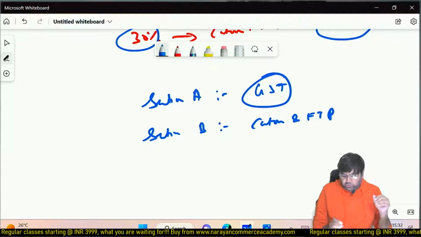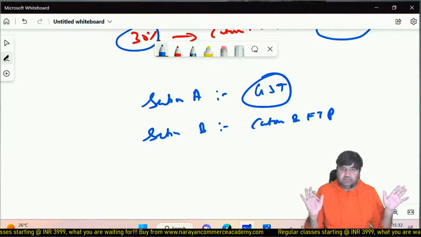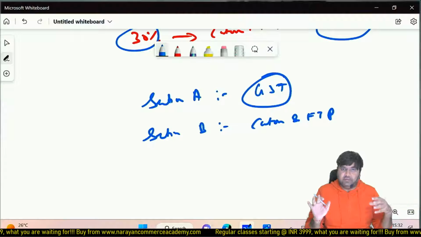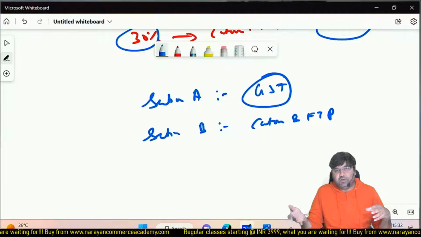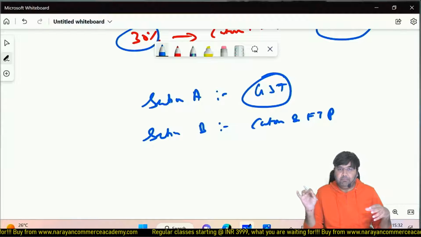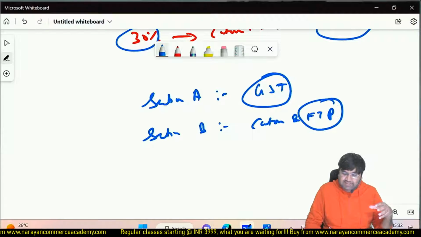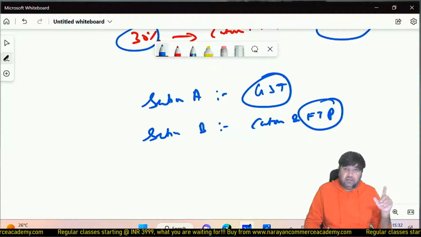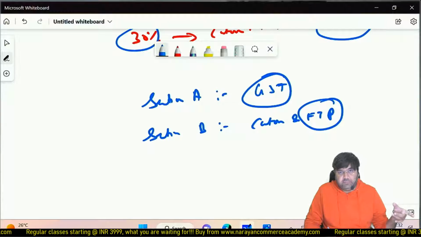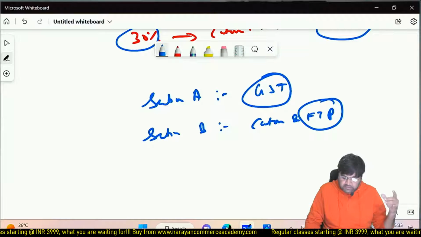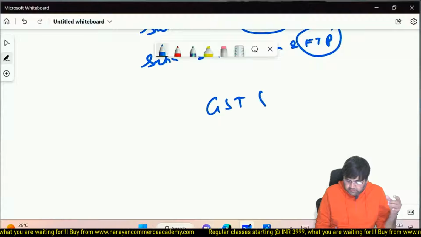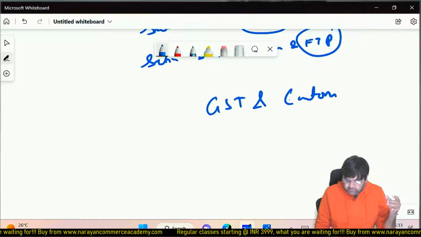So first we are going to complete the GST syllabus 100%. Then we are going to take custom, and then finally we are going to take foreign trade policy, in short FTP. FTP is not a tax law, it is a policy. It is a policy document. Whereas GST and custom duties are tax laws, and GST and custom are basically indirect tax laws.